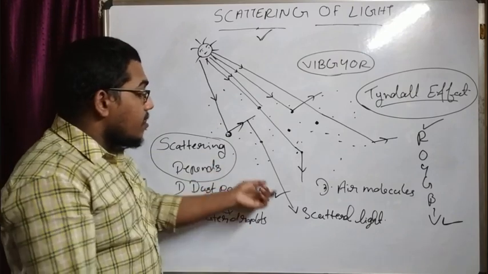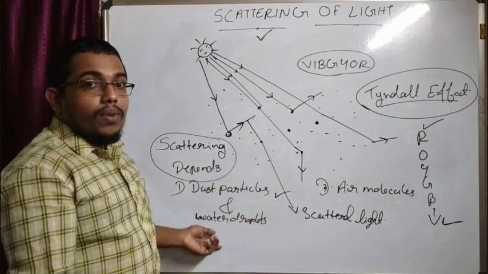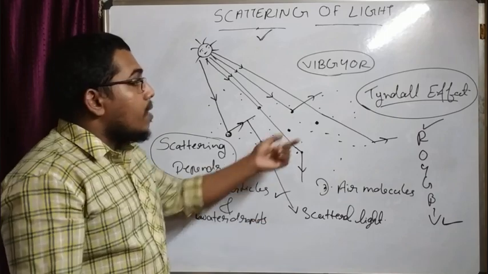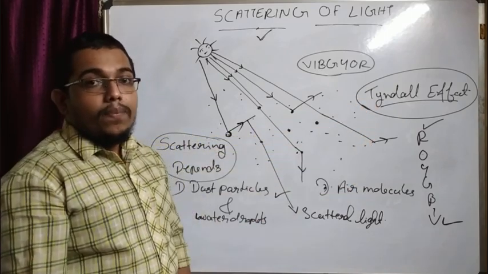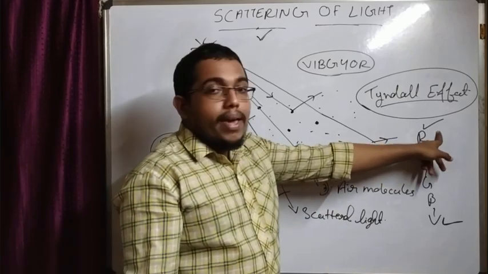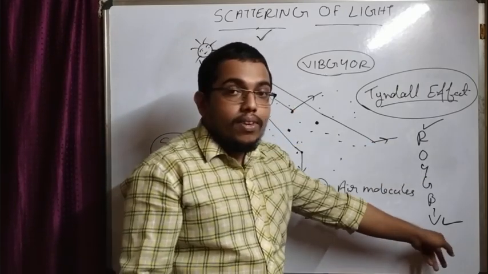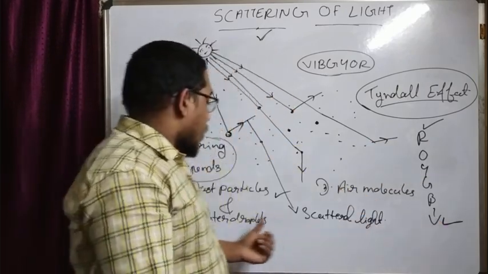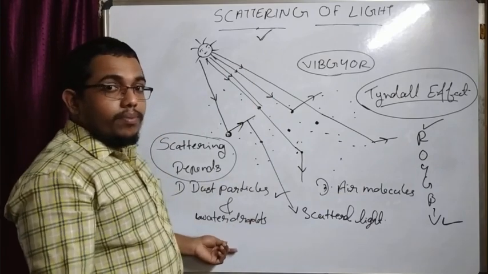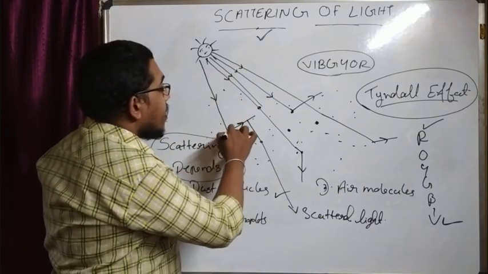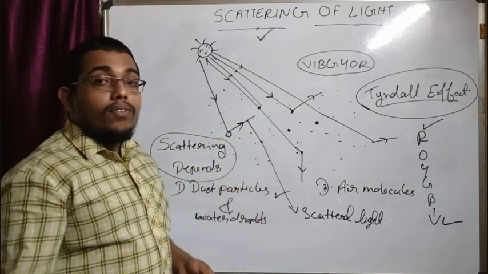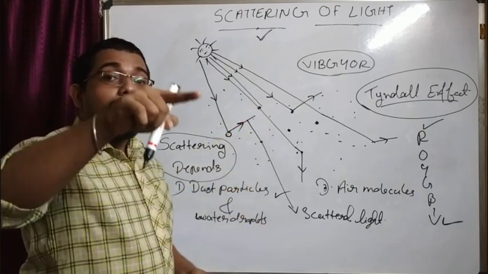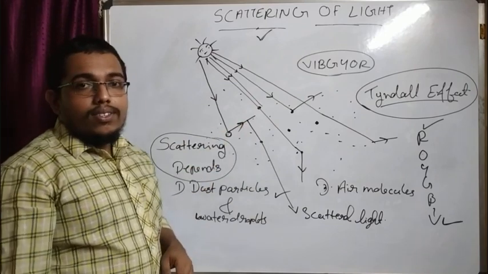These particles have a much larger size as compared to the wavelength range of the visible light. Here we know that red color has the maximum wavelength and violet color has the minimum wavelength. So in the first case, all the colors reflect or scatter in the same way. Therefore, the scattered light also will be white in nature.